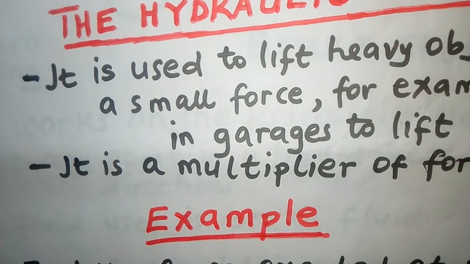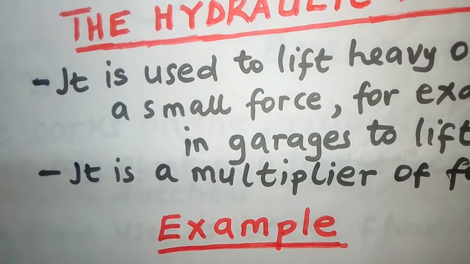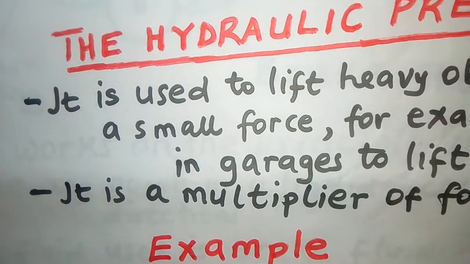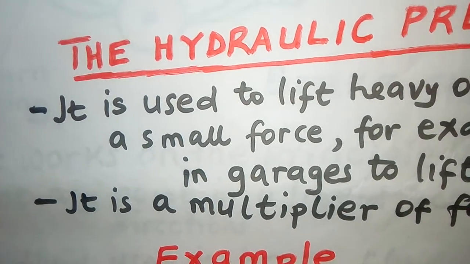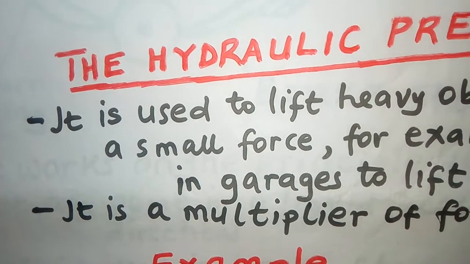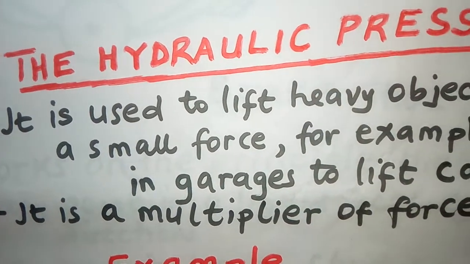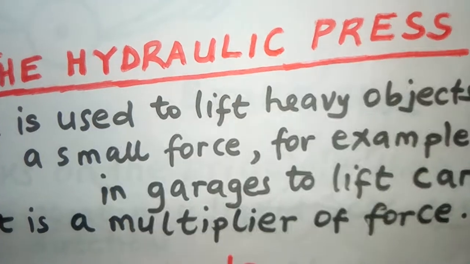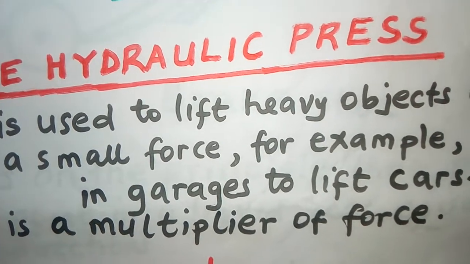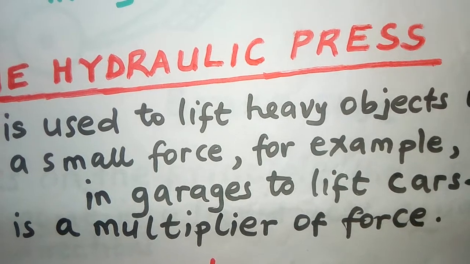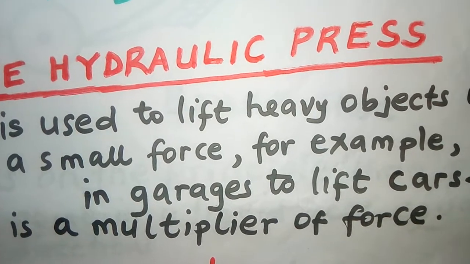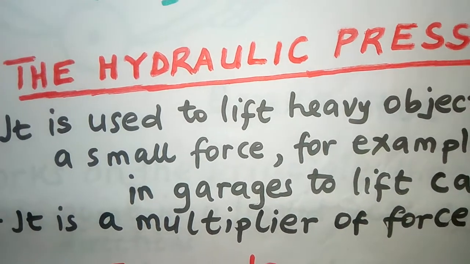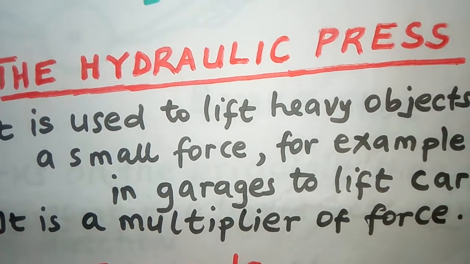Another interesting thing about this machine is it is a multiplier of force. Supposing you have a small force, that is the effort, as small as 2 newtons, but you are using it to lift a big object, that is the load, and maybe it is as big as 1000 newtons. Just imagine 2 newtons lifting 1000 newtons.